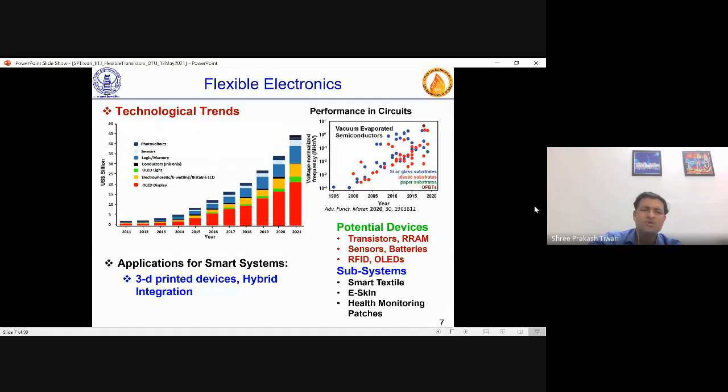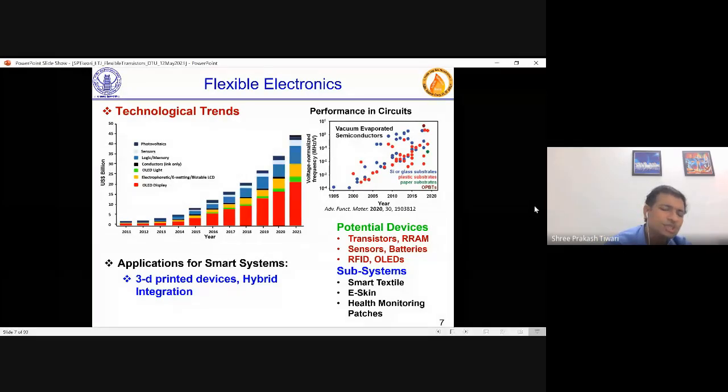For smart systems, one thinks about 3D printed devices sometimes, not only inkjet printed devices, and then hybrid integration. For example, I said RFID antenna. The antenna can be a printed conductor, but the RFID chip can be produced by your conventional technology, and both can be integrated on a flexible substrate.